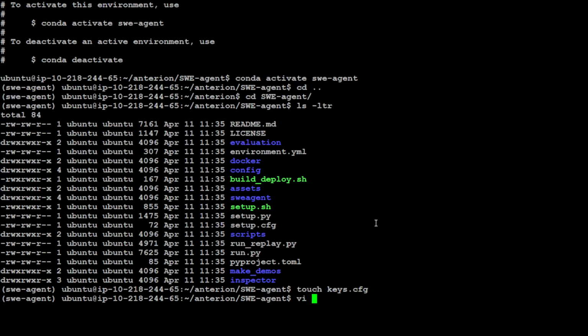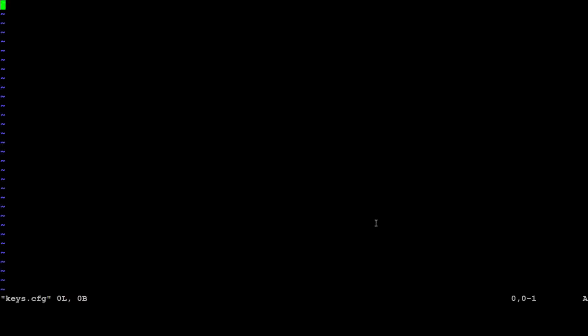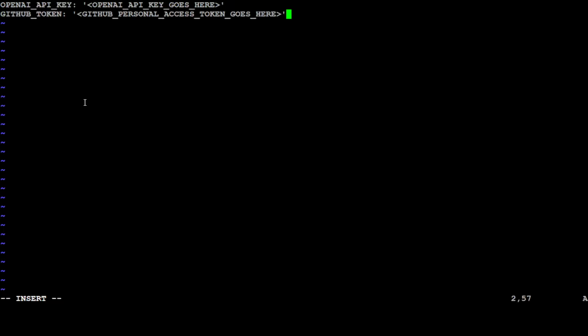And this is where we are going to put our OpenAI's API key and GitHub token. So let's open it, press I, and let me paste a template which I'll be using for both of the keys here, and also the GitHub token. Now the first one you can get from platform.openai.com, and of course for GitHub go to the GitHub website and from there get the token. Really simple. Let me get them, put it here, and then save the file, and then I will resume.